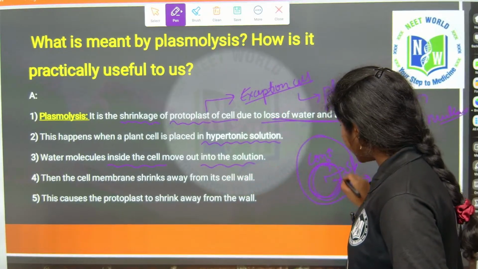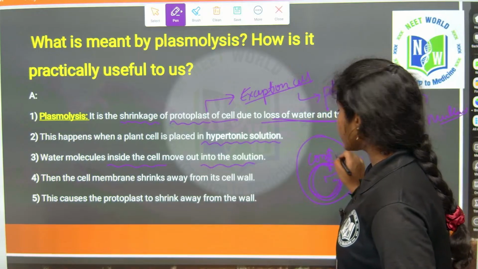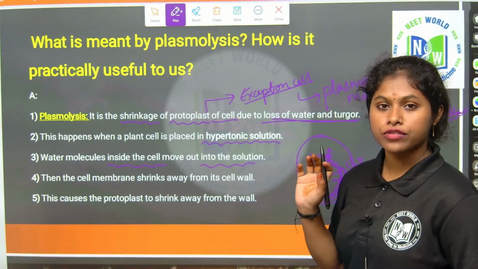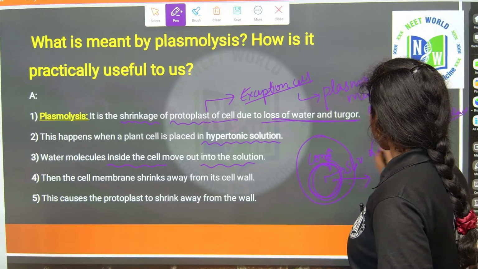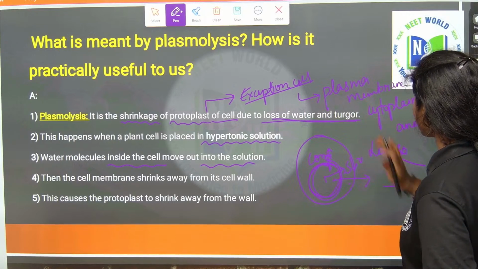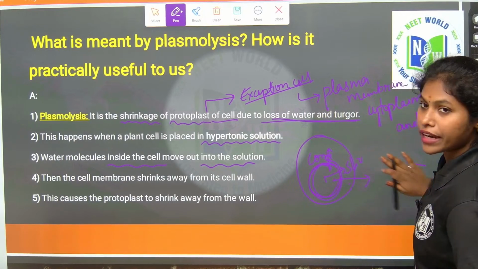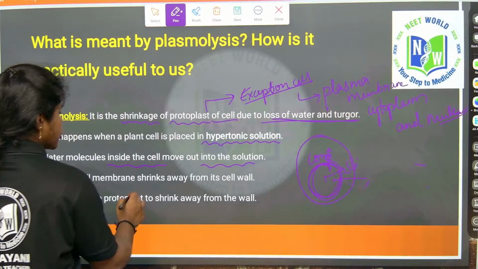Whatever water content is present in the slice will go out to the higher concentrated solute area, because the basic rule is that water always moves from the low solute area to the high solute area, right? Then the cell membrane shrinks.